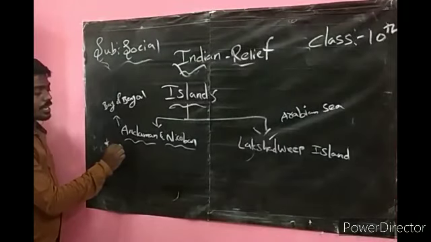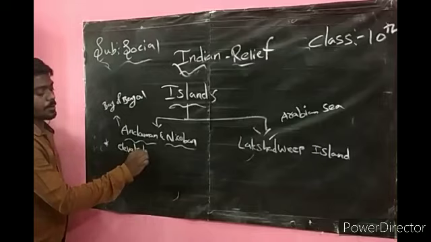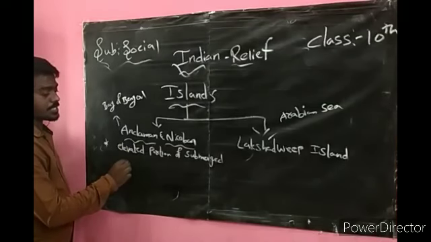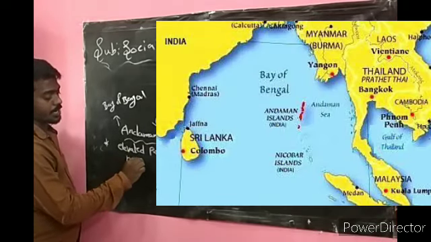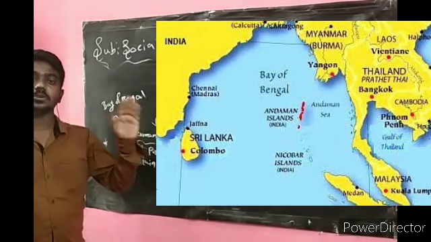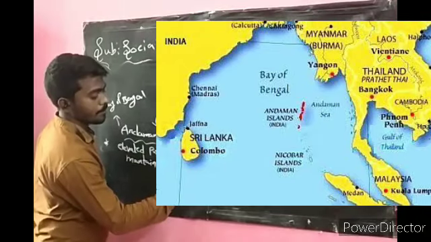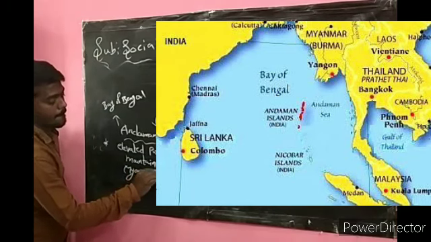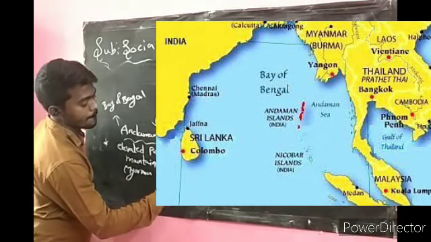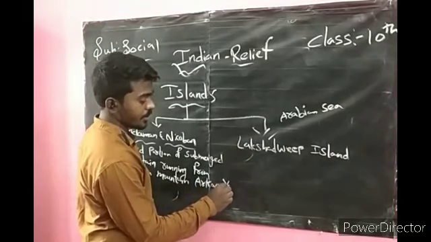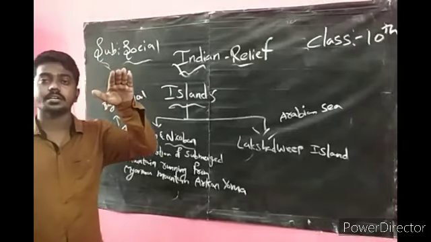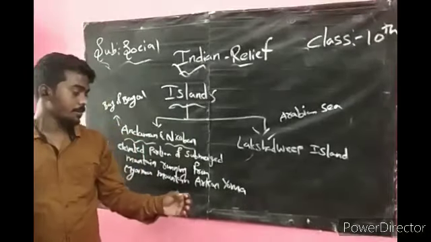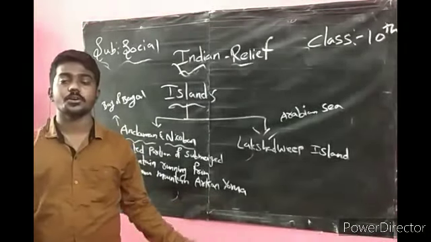Okay, Andaman Nicobar is an elevated portion of a submerged mountain running from the Myanmar mountain Arakan Yoma. Okay, it is an elevated portion.